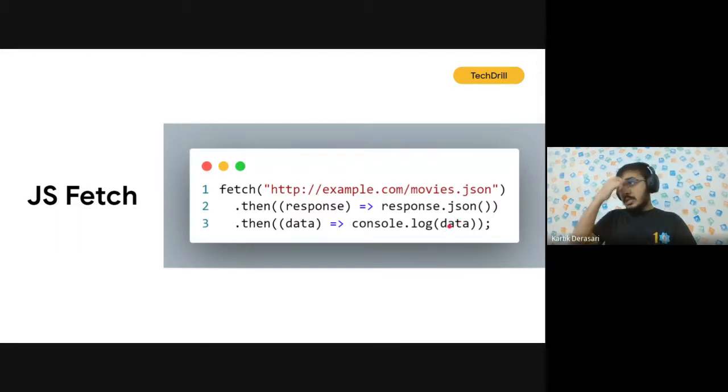So are you clear with what exactly the fetch function is, how it runs, and how it is executing line by line? So any questions?